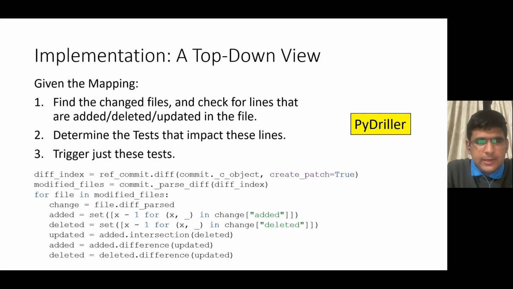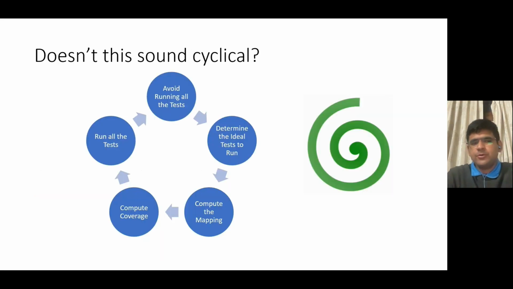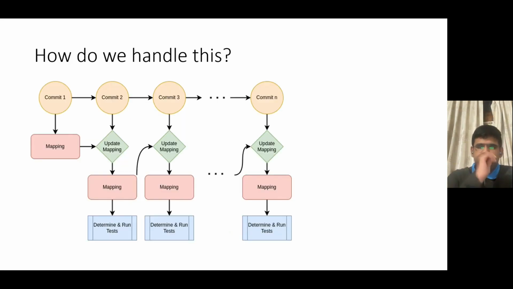Moving ahead, this approach sounds workable, but there's a fundamental issue here. In order to determine the ideal tests to run on a commit, we need to compute the mapping, and computing the mapping requires determining the coverage for all the tests, which in turn involves running all the tests. That's what we wanted to avoid, right? So this clearly sounds cyclical, and after all, we are doing all this to avoid running all the tests on each commit. So how do we handle this issue?